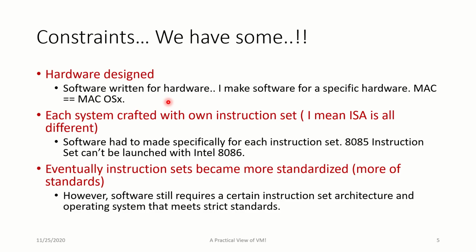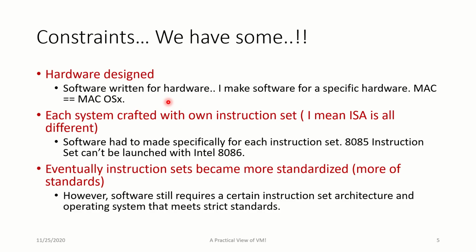What do you mean by that? I need to have the specific software written for specific hardware, specific software written for specific operating system. There is a specificity which is connected to which operating system you are using, which hardware you are using. Please remember that. And particularly when it comes to hardware, Mac OS 10, Mac operating system can only be installed in Mac.